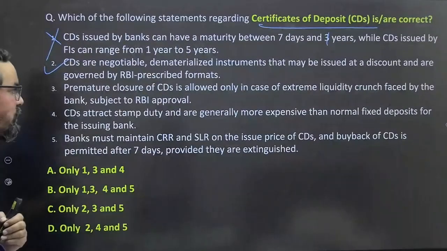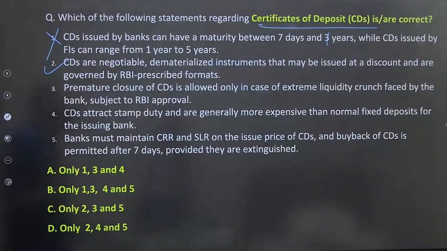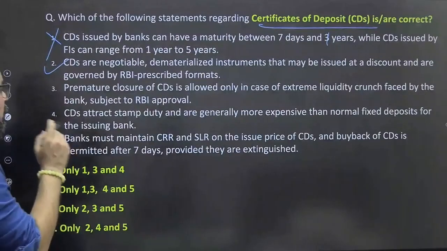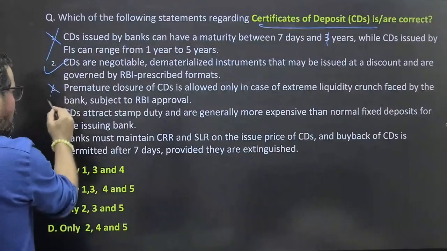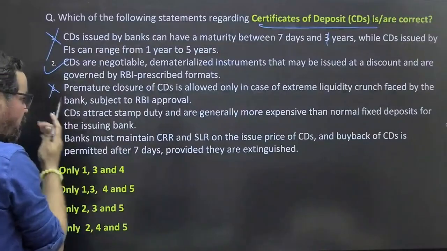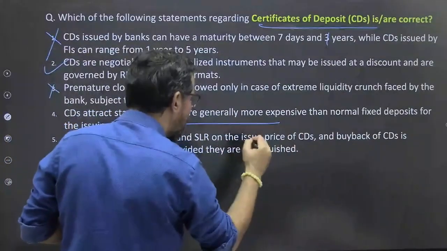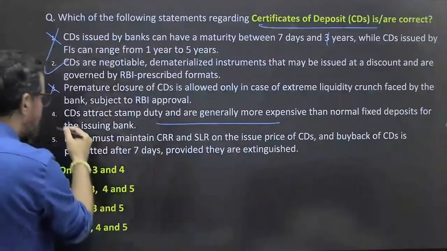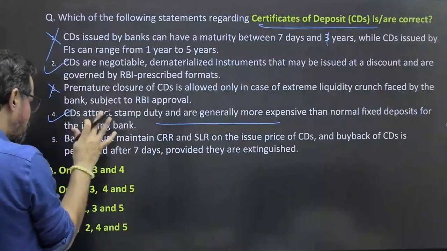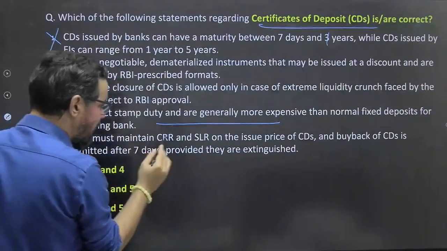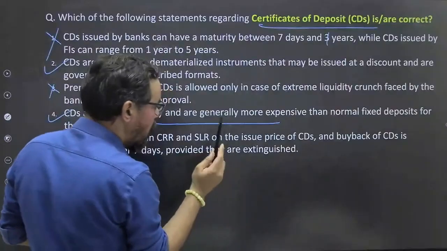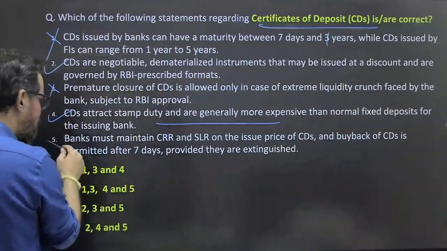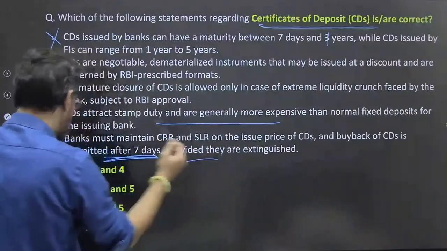Premature closure of CDs is allowed only in case of extreme liquidity crunch faced by the bank, subject to RBI approvals. So premature closure is not permitted for CDs as per my knowledge. I'll not go with this one. CDs attract stamp duty and generally are more expensive than the normal fixed deposit for the issuing bank. Bank must maintain CRR and SLR on the issue price of CD, and buyback of the CD is permitted after 7 days. This is also correct.